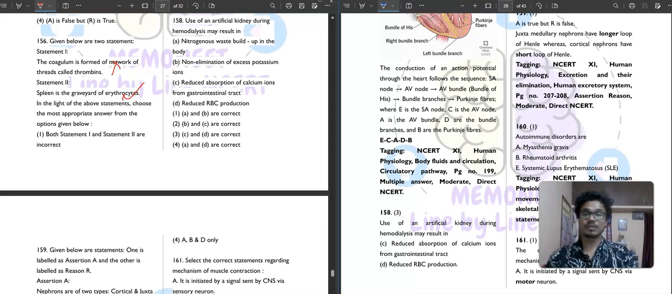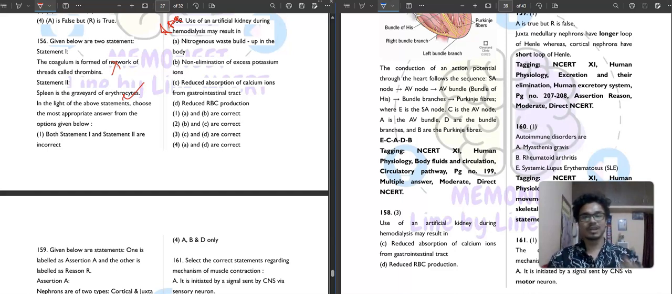It is saying that use of an artificial kidney during hemodialysis may result in. This question came in AIIMS paper. Okay, this question is a good question also. The nitrogenous waste build up in the body. Okay, good. Then non-elimination of excess potassium ions, reduced absorption of calcium ions from GI tract, or reduced RBC production.